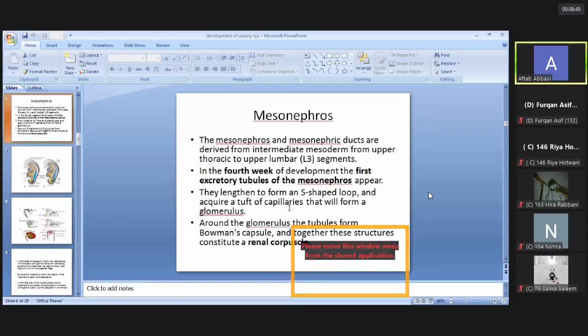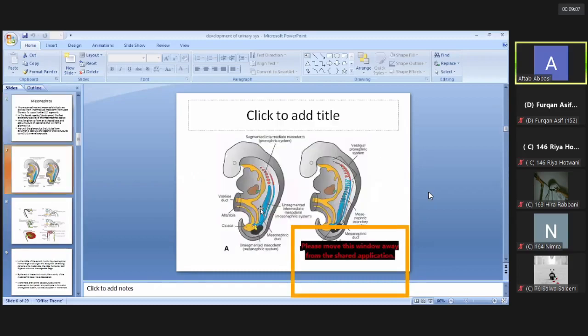Then these tubules start to lengthen and form an S-shaped loop. At one end of this S-shaped loop, there is a tuft of capillaries known as the glomerulus. Around the glomerulus, there is a formation of the Bowman's capsule, and collectively it forms the renal corpuscles. The second system related to the development of the kidney is known as the mesonephric system.